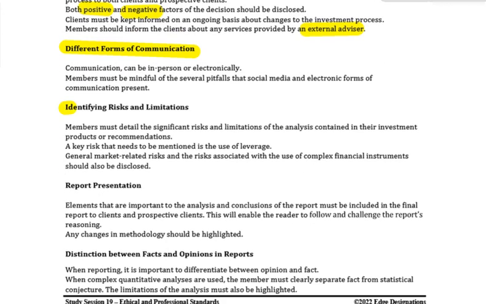Identifying risks and limitations. Members must detail the significant risks and limitations on the analysis contained in the investment products and recommendations. A key risk, of course, guys, to mention to people would be that if you are using extensive amounts of leverage, as well as things like complex financial instruments.